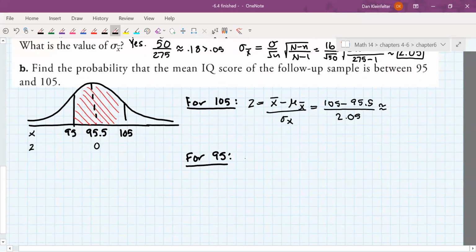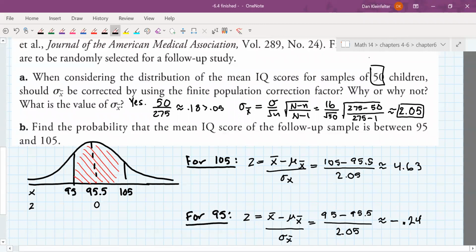And then we need to do the same thing for 95. Z will be X bar minus mu X bar over sigma X bar. Now we're doing the left end. It's 95 minus 95.5 divided by 2.05. Okay, let me calculate that for you. All right, so we worked out that for 105, the Z-score is really large at 4.63. And then for 95, it's negative 0.24.